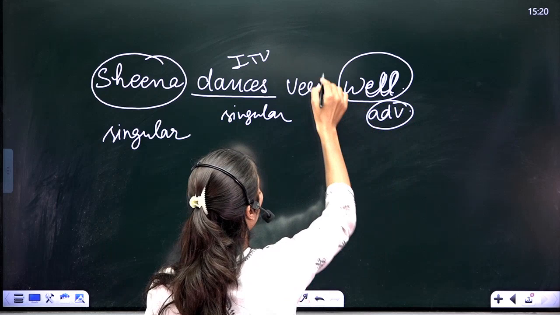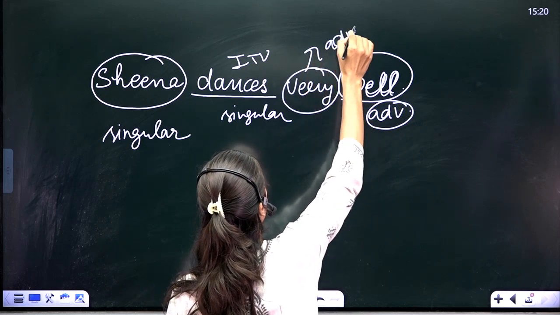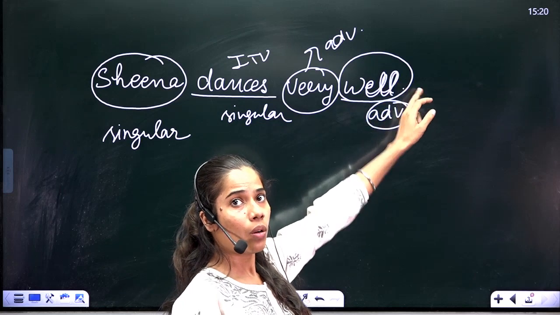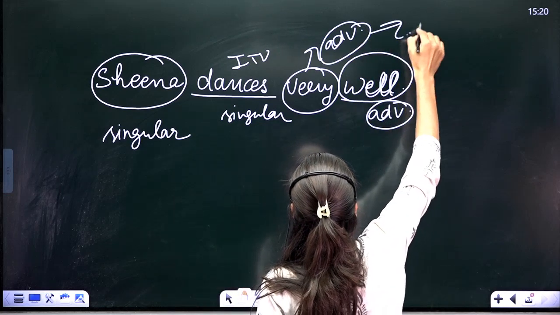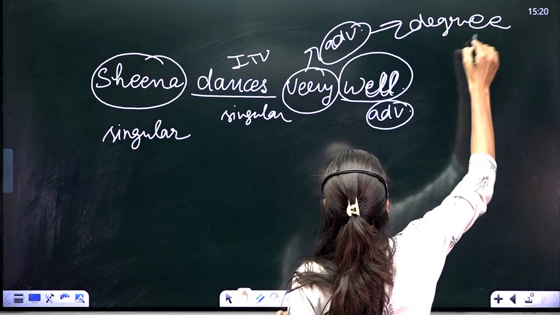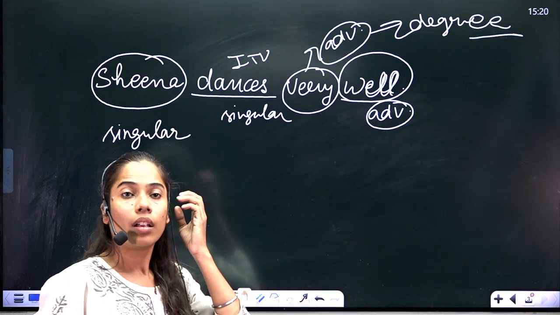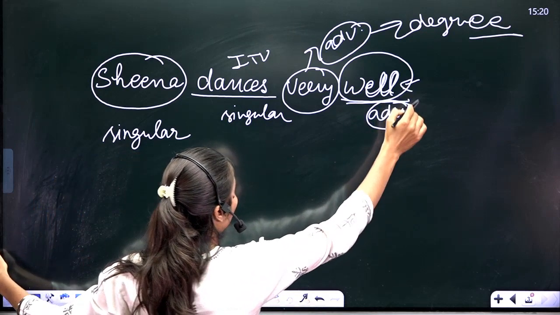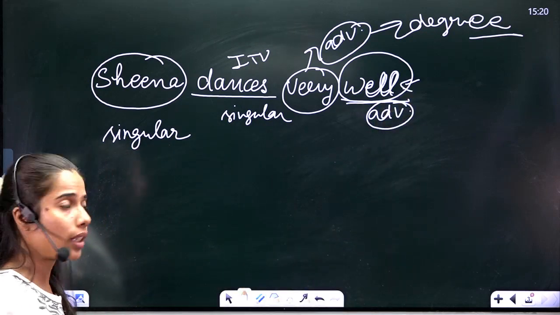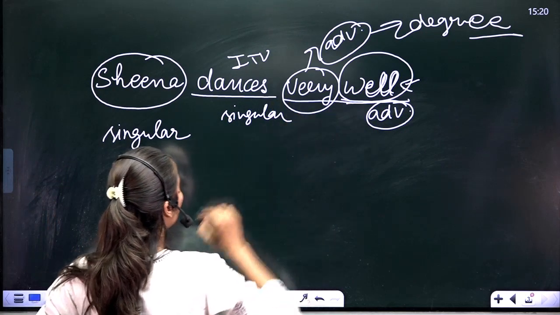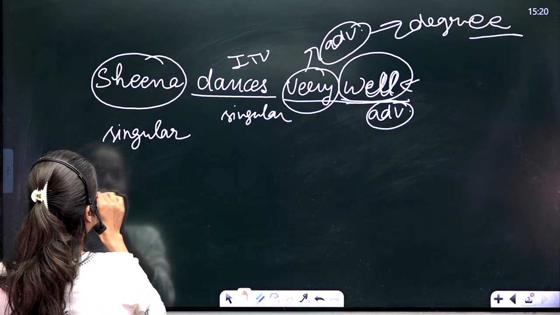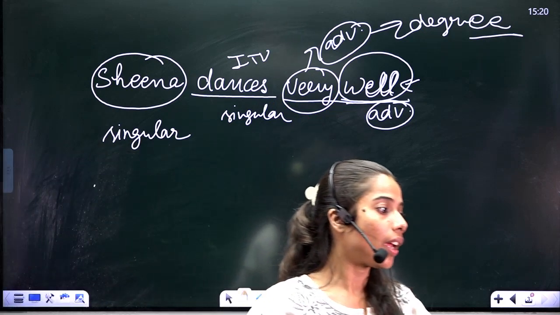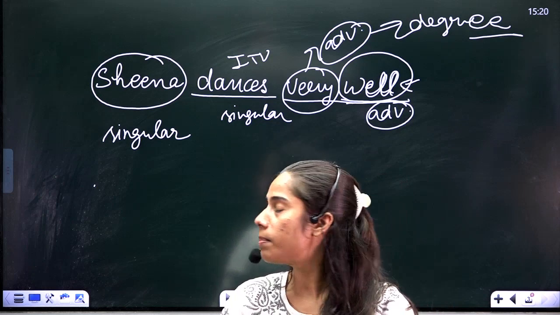This is an adverb, and very is also an adverb, an adverb of degree, not frequency, which talks about its intensity, that how well, very well, right? So basically this is the point, that we have three types of sentences in present simple tense.